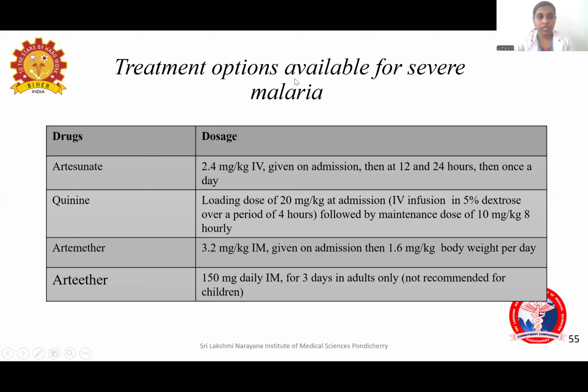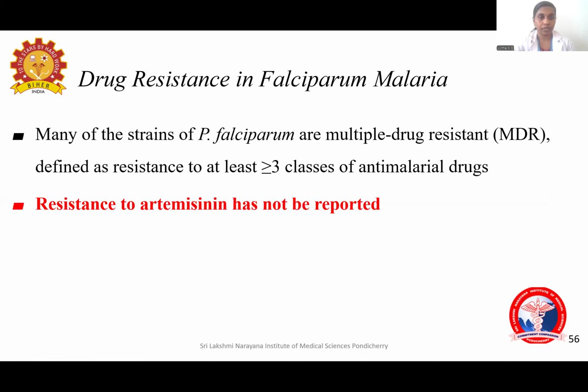Treatment options available for severe malaria is artesunate 2.4 mg per kg IV given on admission, then at 12 and 24 hours, then once a day. Similarly, quinine, artemether, and arteether. These are treatment options available for severe malaria. So, drug resistance in malaria: many of the strains of Plasmodium falciparum are multi-drug resistant, that is resistance to at least 3 or more classes of anti-malarial drugs. But artemisinin resistance has not been reported, so we can give artemisinin.